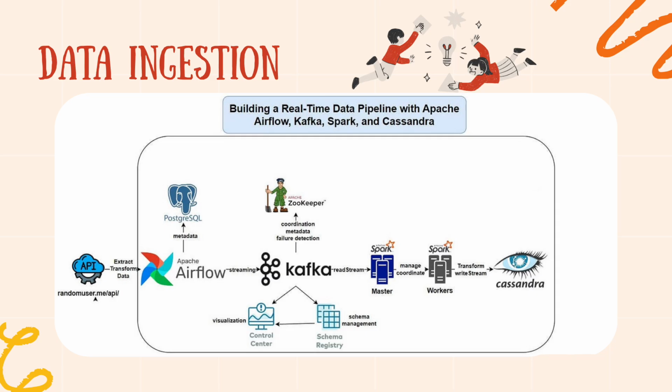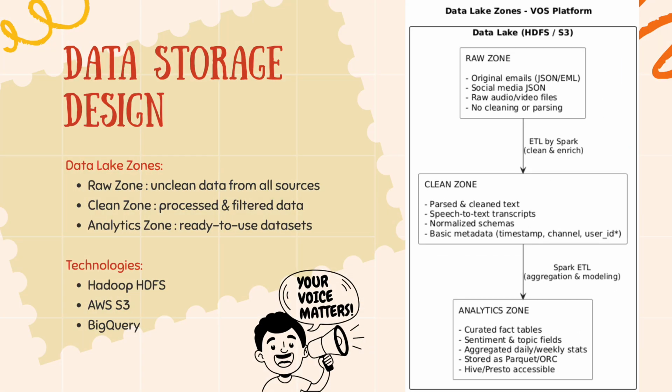And this is our data ingestion, which shows how each type of input, text, audios, videos, all the things that I mentioned before, how they enter the system through their own ingestion paths. But everything is unified under Kafka, so the system stays scalable. We store data in multiple layers to keep things organized. Raw data stays untouched, the clean zone holds processed data, and the analytic zone is for the dashboard.